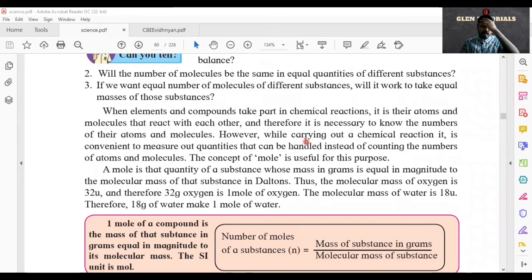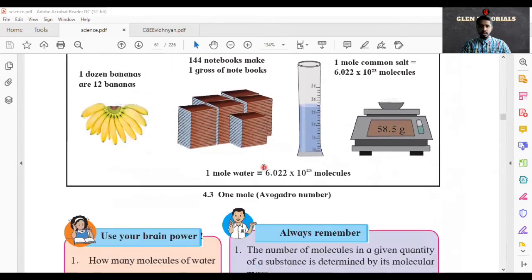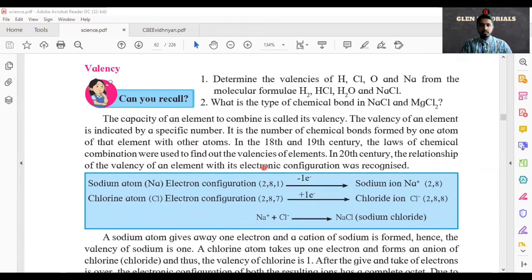However, while carrying out a chemical reaction, it is convenient to measure out quantities that can be handled instead of counting the numbers. This is the concept of mole, the video which you have just seen. I hope you have understood Avogadro's number also, which was there in the video. Let's go to the next topic, that is valency.